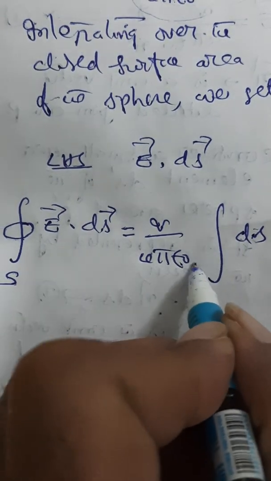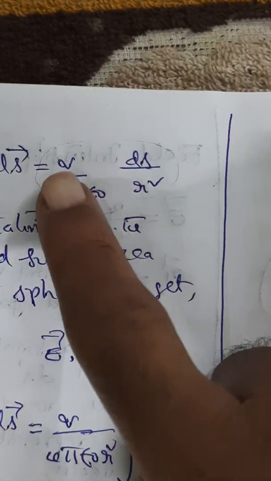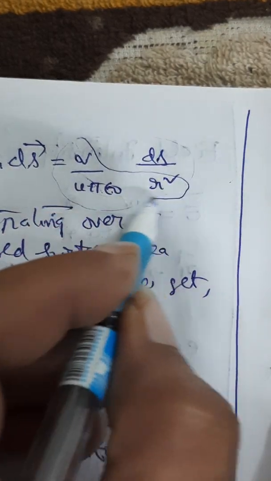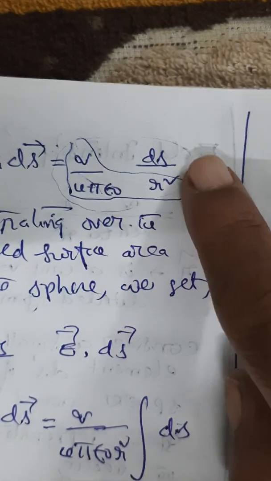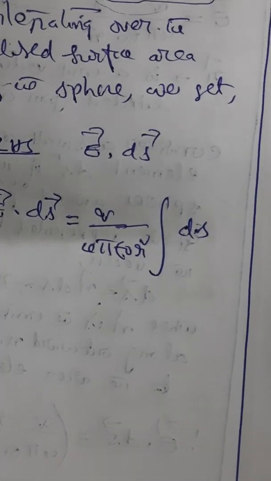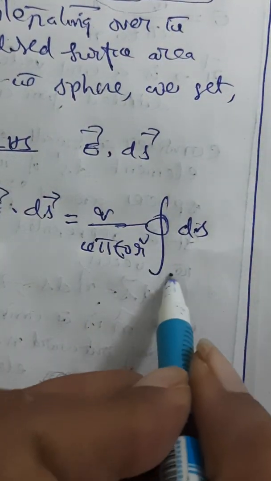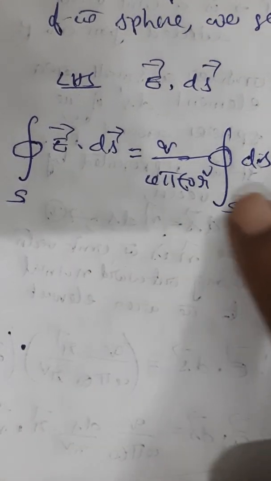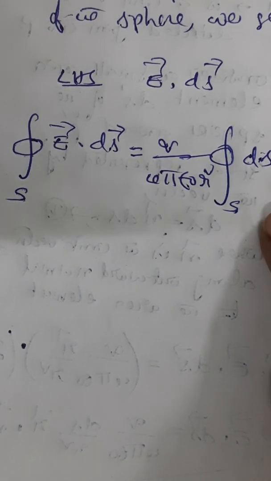You can take r square outside also. So q by 4 pi epsilon naught r square, this entire value being constant, I am taking out of the integral, and it is left with this value. So the integral ds, this is also over the closed surface S. Clear? Now let us simplify this.